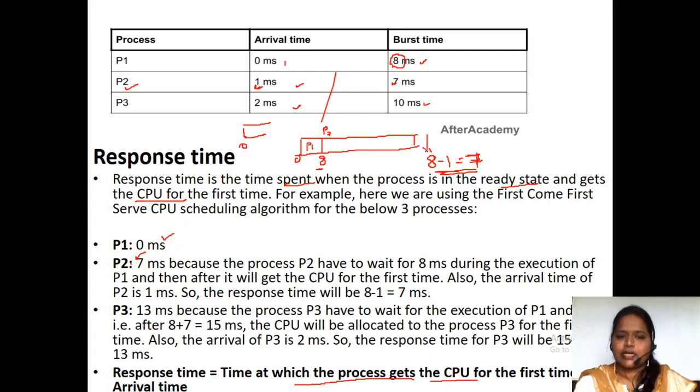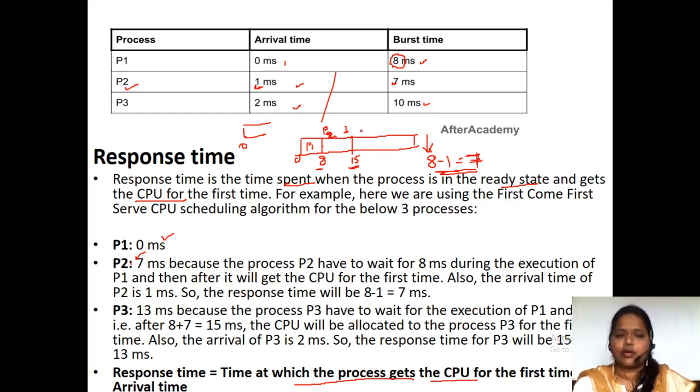So 8 is nothing but the time at which the CPU has given a chance to the P2 process. P1 has completed its task by 8 milliseconds. At 8 milliseconds, the CPU has given a chance to process P2. Fine. So P2 is going to do its task for 7 milliseconds. So totally 8 plus 7, how much is it? 15 milliseconds. So when did process P2 complete? It completed its task by 15 milliseconds.